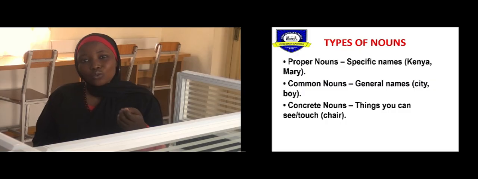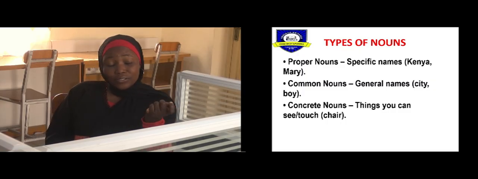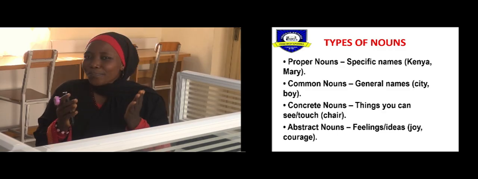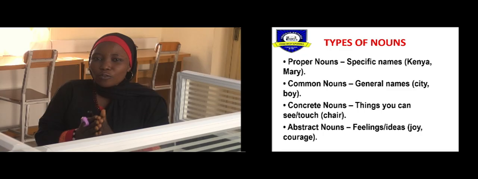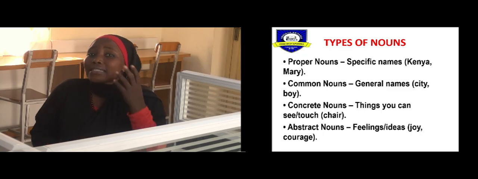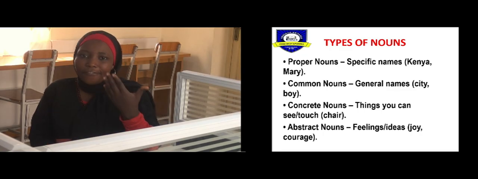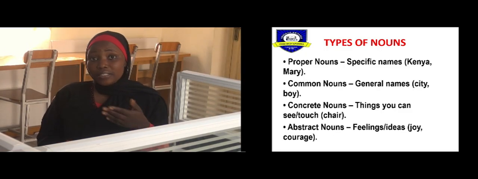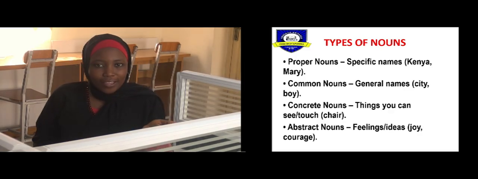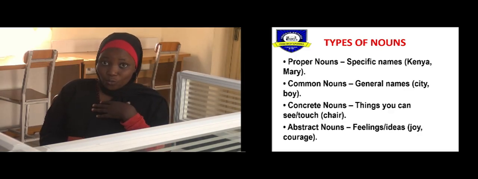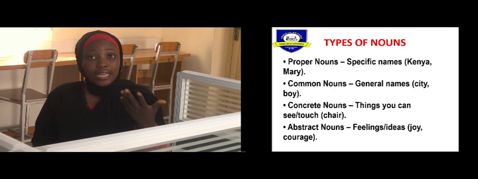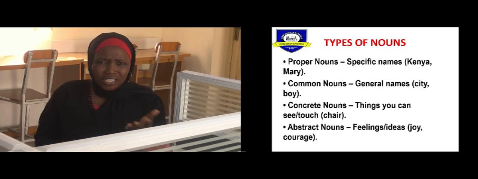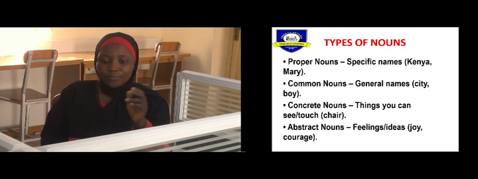Then abstract nouns. What are abstract nouns? Abstract nouns are feelings or ideas. These are names or nouns that you cannot actually see or touch, but you can feel, right? These are abstract nouns. An example of an abstract noun is joy. Can you see joy? No, but you can feel it, right? When you are happy. Happiness is also an abstract noun. Love is also an abstract noun, and so on. Courage, bravery, and so many other examples like that.